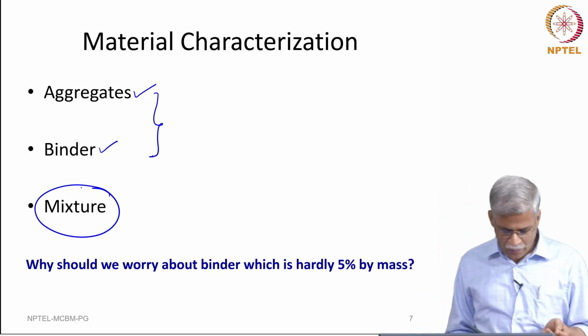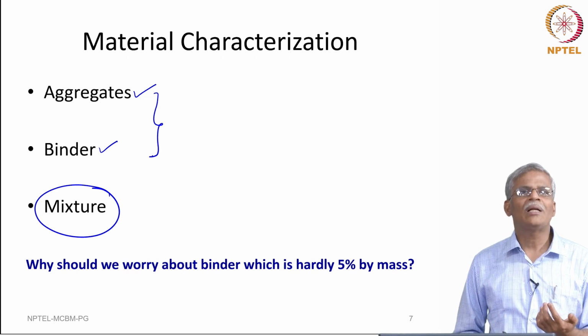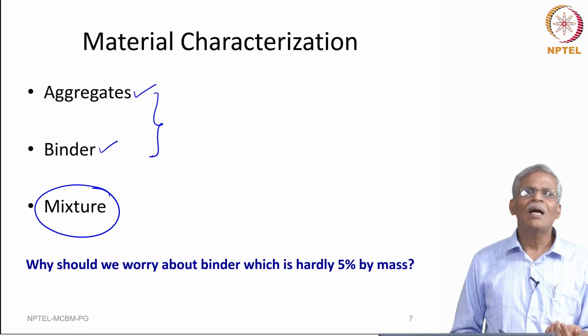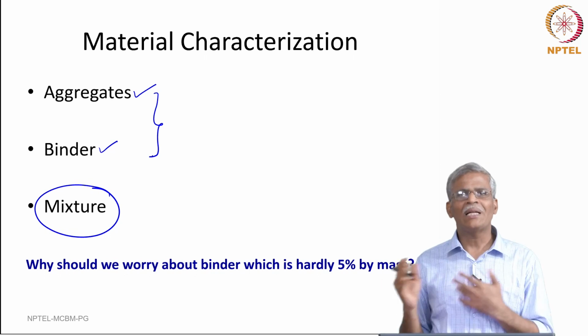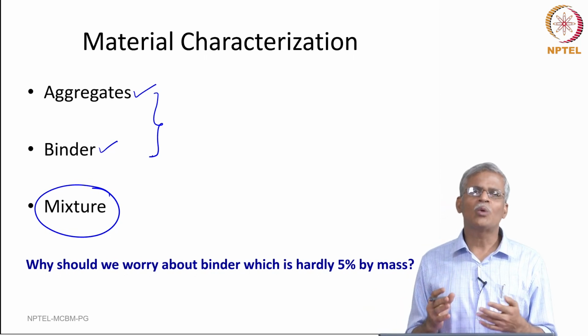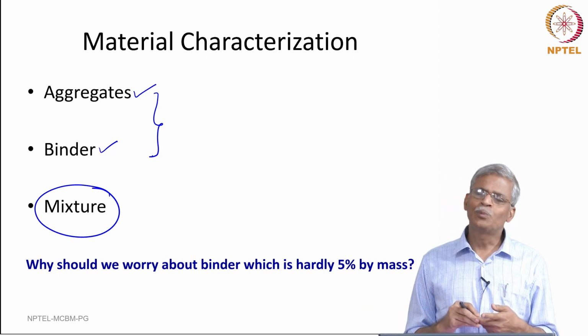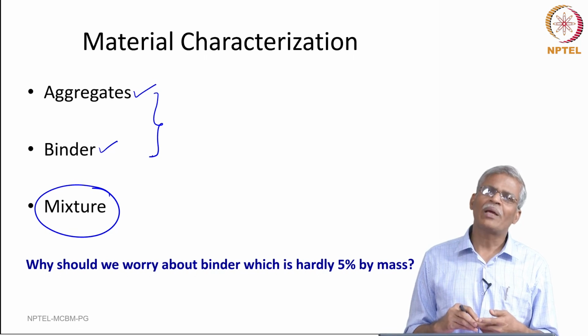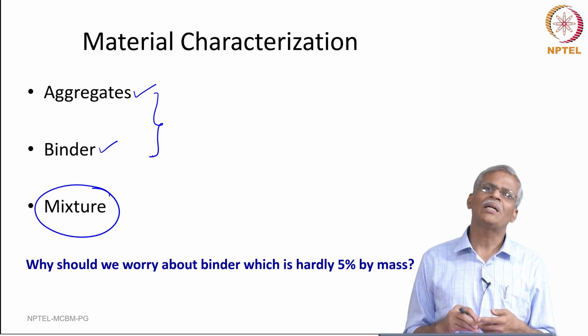So, we cannot really ignore the influence of the binder, and as we will see in the later part of the course, the binder also exhibits different mechanical behavior depending on the temperature.